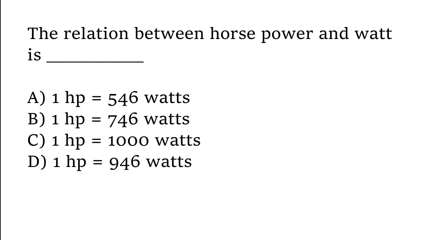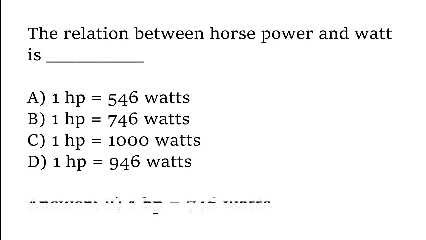The relation between horsepower and watt is 1 horsepower is equal to 546 watts, 1 horsepower is equal to 746 watts, 1 horsepower is equal to 1000 watt, 1 horsepower is equal to 946 watts. The correct answer is option B. The relation between horsepower and watt is 1 horsepower is equal to 746 watts.